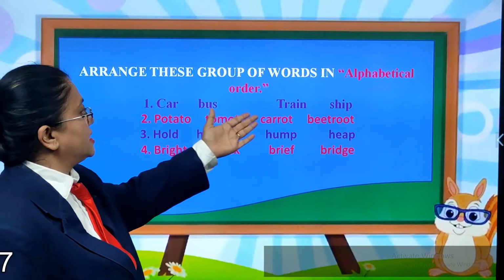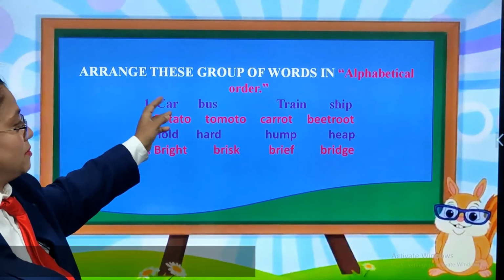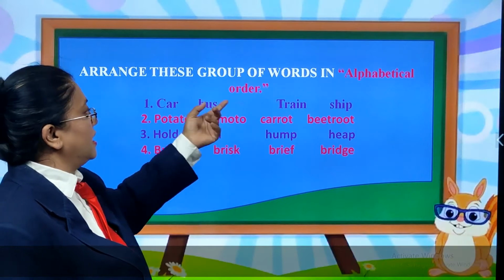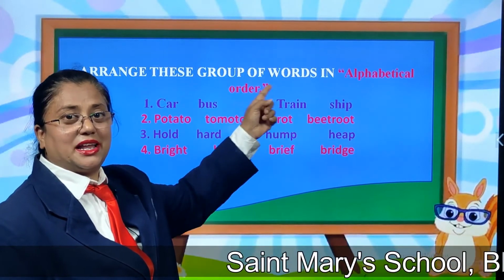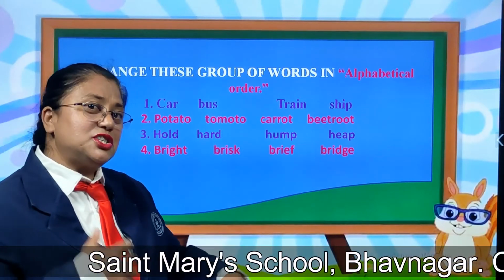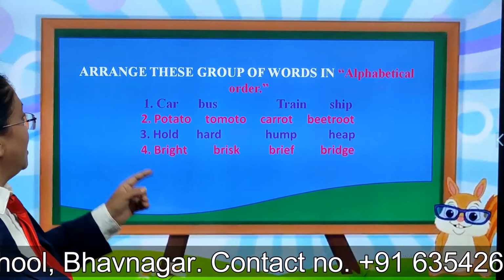Car, bus, ship, train. So what will come? Car will come first, bus will come second, then what comes? R, S. So ship will come and then will come train. This you can do on your own and write it in your notebook, right children?